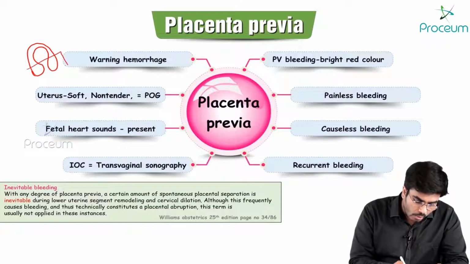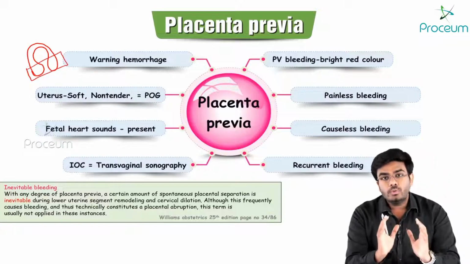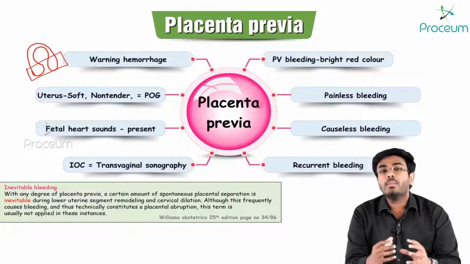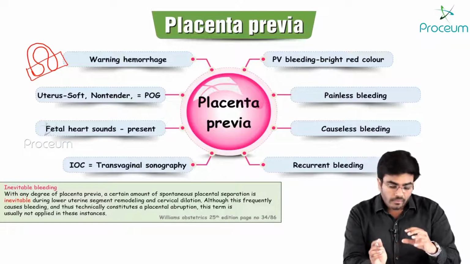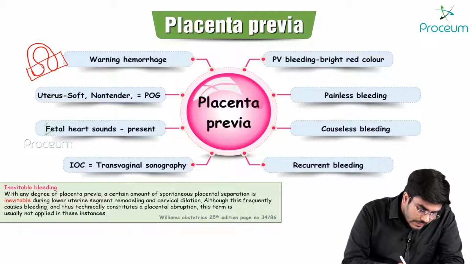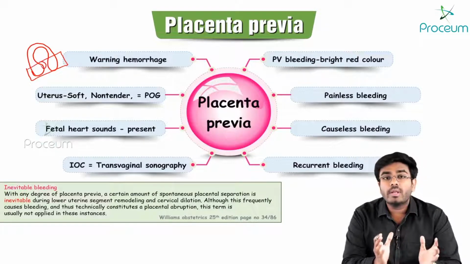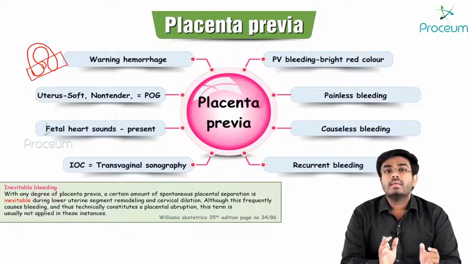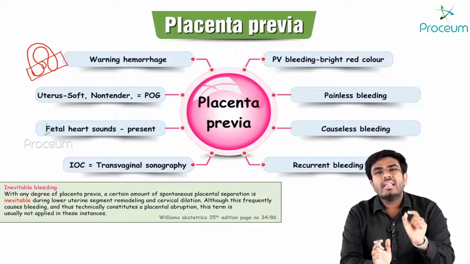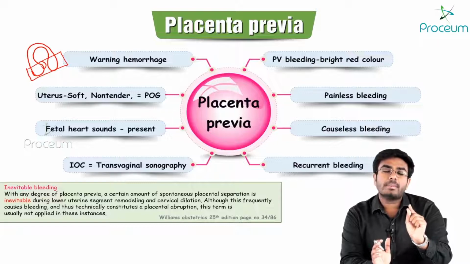If the placenta comes to the lower uterine segment, because of the remodeling of the uterus there can be a little bit of placental separation.